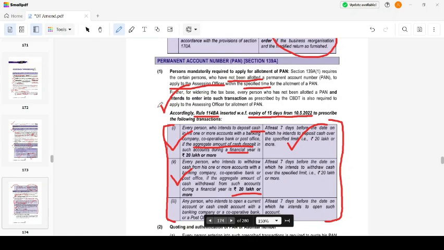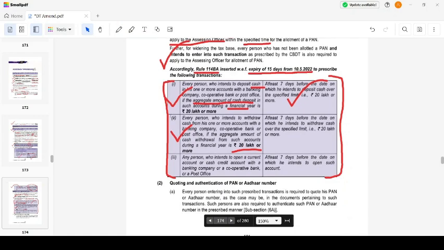Any person who intends to open a current account or a cash credit account, at least 7 days before the date on which he intends to open such account, I have to apply to the assessing officer to allot me a PAN. Okay, three cases. One, deposit of 20 lakhs or more; two, withdrawal of 20 lakhs or more; three, I'm going to open a current account or cash credit account. Then I have to apply at least 7 days before such intended dates to the assessing officer to allot me a PAN.